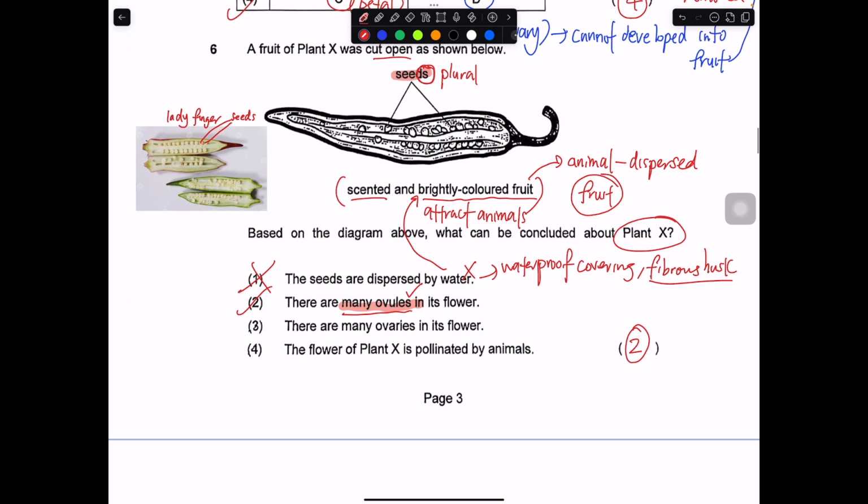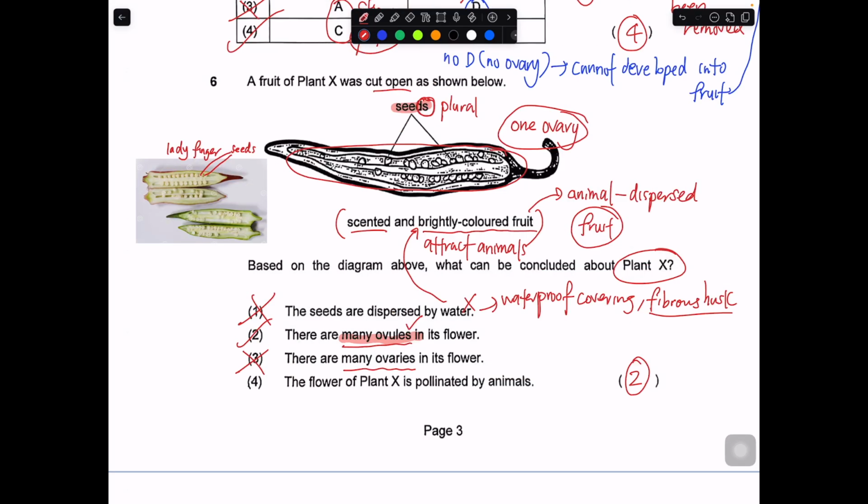Okay, so let's take a look why 3 and 4 are not the correct answer. There are many ovaries in its flower. This is wrong because over here, this whole thing is developed from one ovary, not many ovaries. One ovary. So 3 is out.